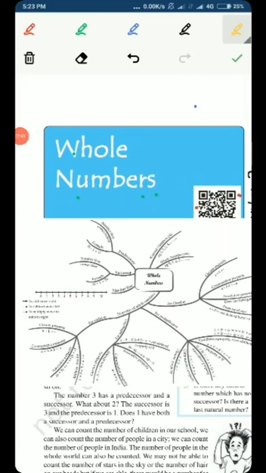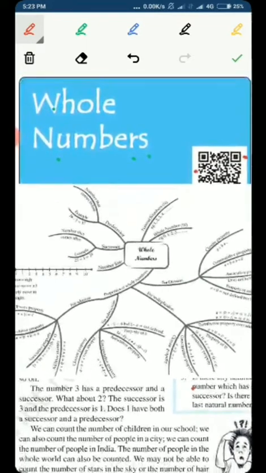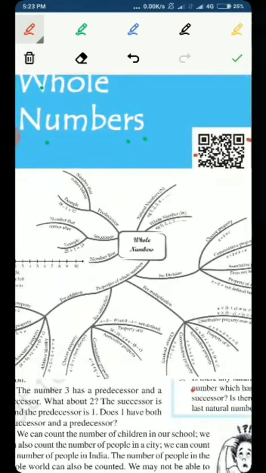So now let's see which subtopics we are going to study in chapter 2, whole numbers. As you can see here, I have drawn a mind map for you of this chapter, whole numbers. With the help of this mind map, it will be easier for you to summarize the topic or to revise the complete topic, and to know what subtopics we have studied in this chapter.